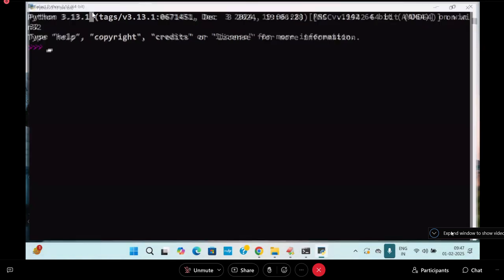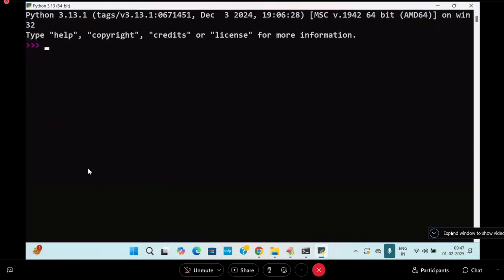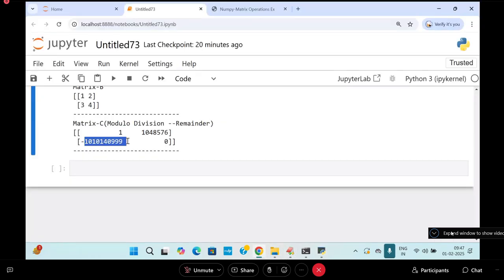And here you see 3 star star 30. It is going to be like this. This is the value we are getting. But in this place, we are getting a negative value here.